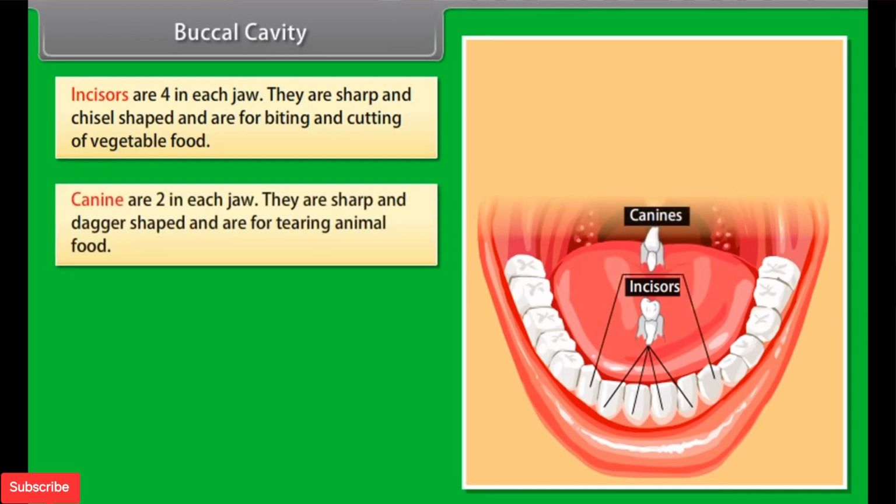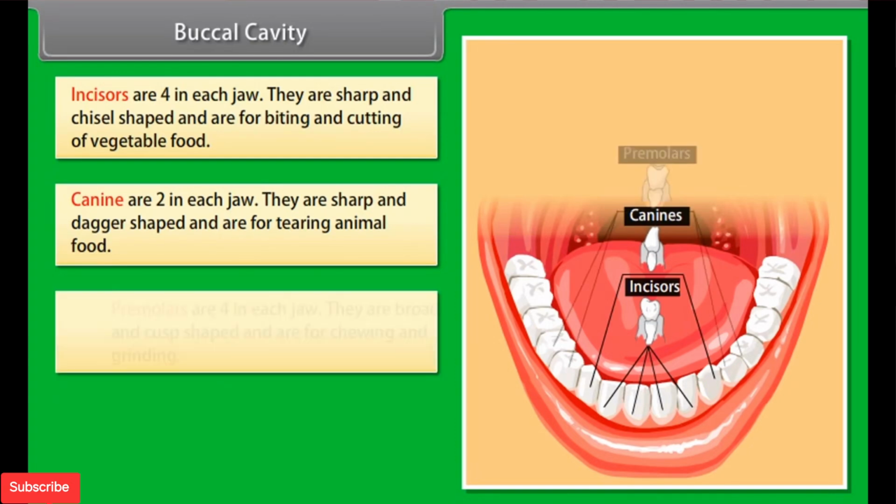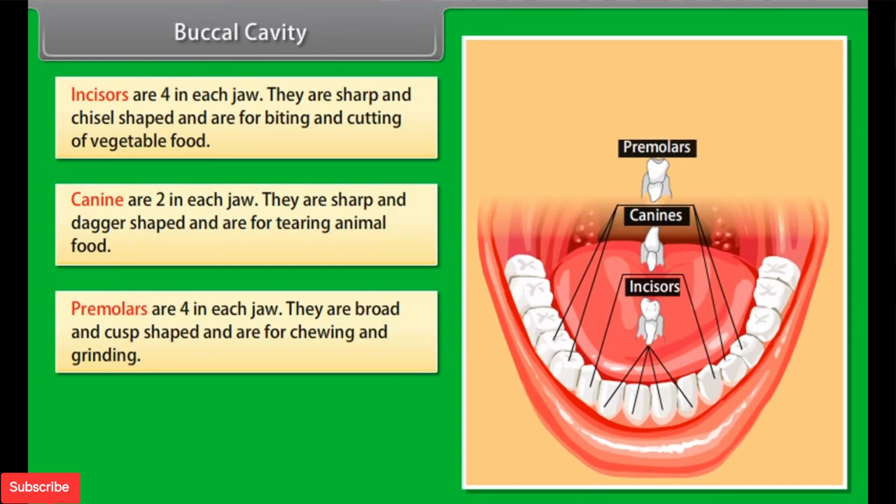Canine are two in each jaw. They are sharp and dagger-shaped and are for tearing animal food. Premolars are four in each jaw. They are broad and cusp-shaped and are for chewing and grinding.